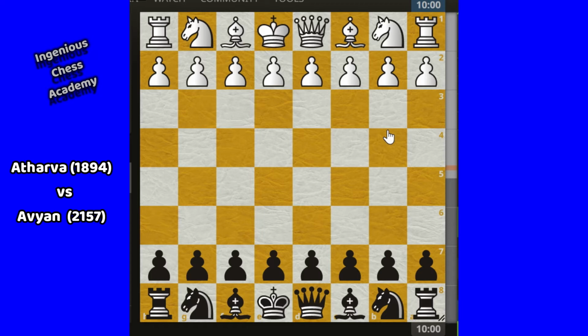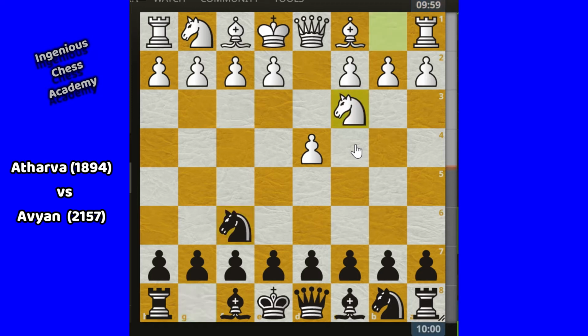So here I took the first game, played between Atharva and Avian. Atharva is white here and Avian is black. Atharva started his game with D4, the queen's pawn opening, and Avian replied F6. Very nice reply. It is called the Indian defense.